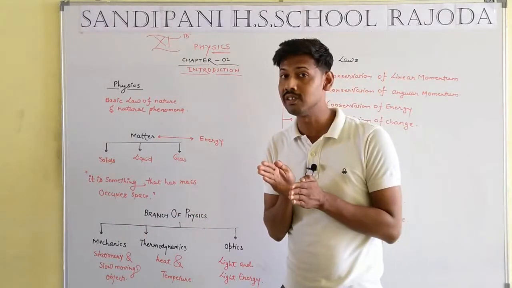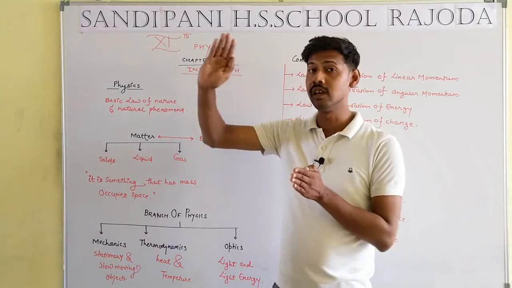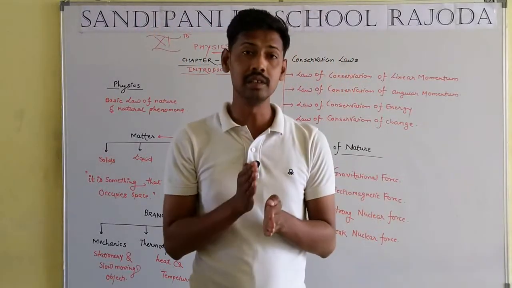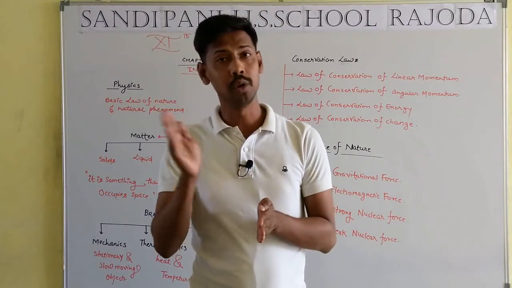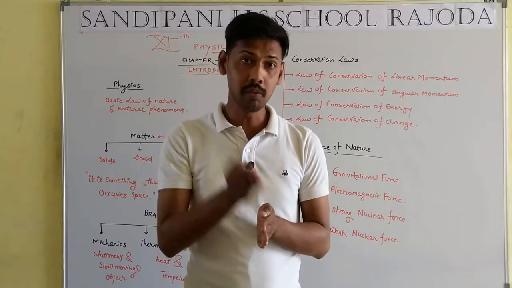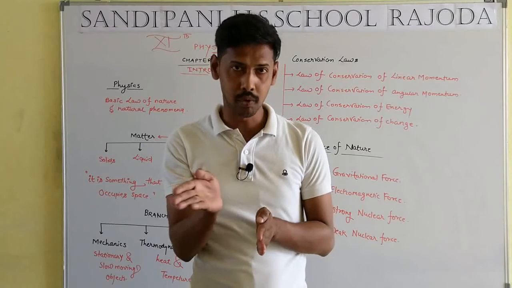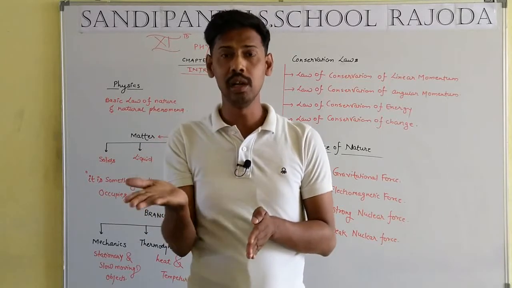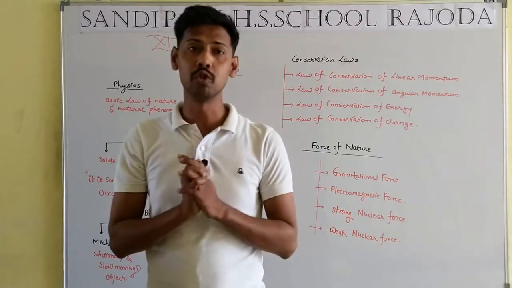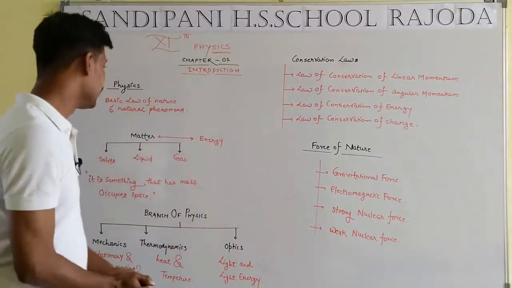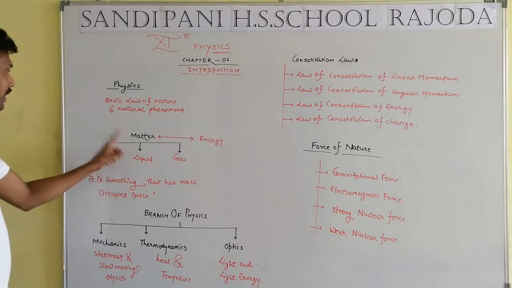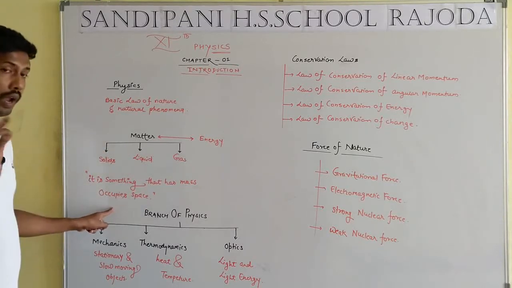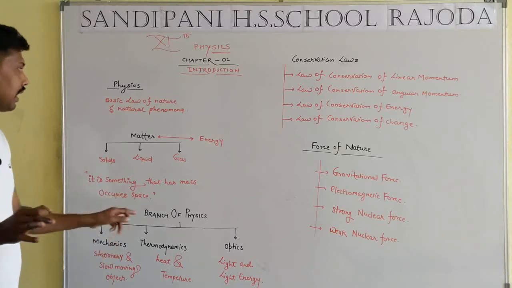But energy exists in different forms. According to the principle of Einstein, energy can neither be created nor destroyed. It can be converted from one form to another. Potential will be converted into chemical, converted into electrical, mechanical, and other forms of energy. So we can say matter is something that has mass and occupies space.